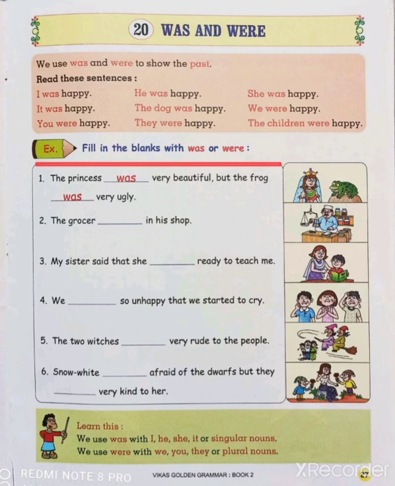Now they have given you the blanks here, and according to the sentences we have to read where we have to use was and where. As I have mentioned, for singular nouns we will use was, and for the plural we have to use were. So students, the first answer is already given here, but we will read in detail.